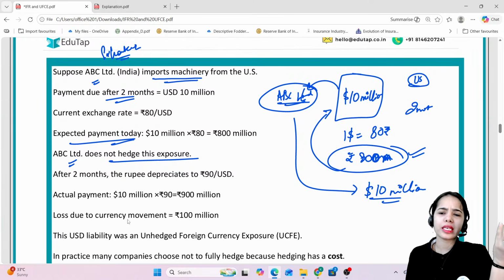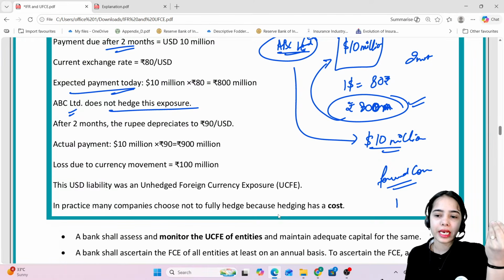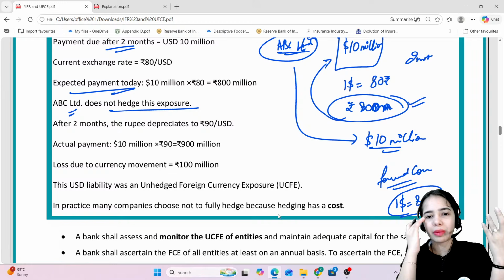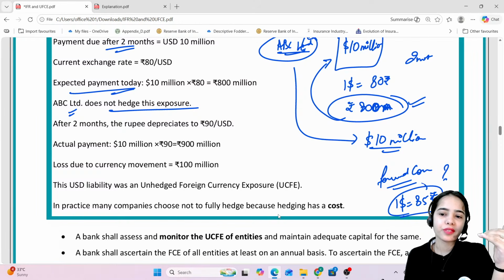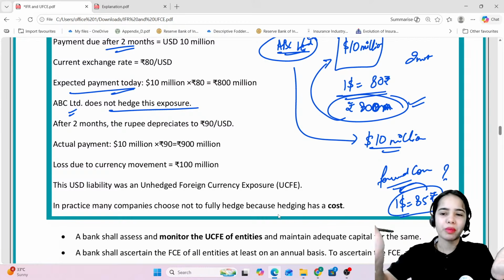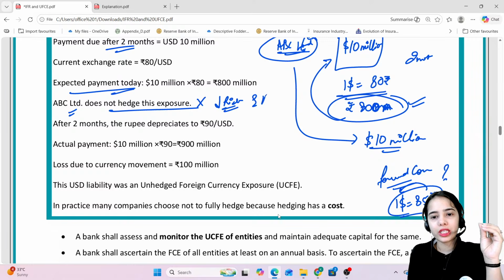ABC Limited is thinking, why do the forward contract? Because in the forward contract, let's say the rate is decided at $1 equal to 85 rupees. So ABC Limited is thinking, why should I pay 85 rupees for $1, when right now the rate is $1 equal to 80 rupees, and it will go to 81 or 82 rupees maximum? So ABC Limited is not hedging the exposure, is not reducing the risk of exchange rate fluctuations.